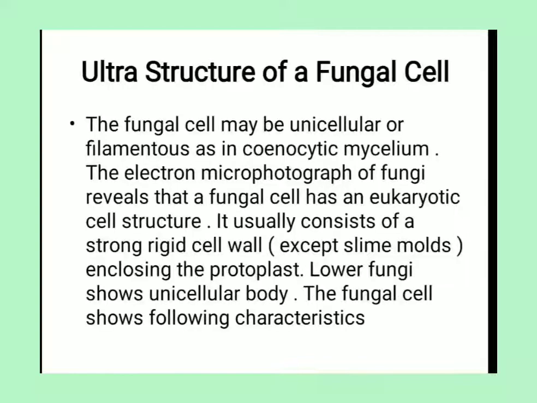Okay, the ultrastructure of the fungal cell. The fungal cell may be unicellular or filamentous, as in a coenocytic mycelium. Coenocytic means multinucleated. The electron microscope reveals that the fungal cell has a eukaryotic cell structure and usually consists of a strong, rigid cell wall, except slime molds. Slime molds are one type of fungus and they have no rigid cell wall. Enclosing the protoplasm, lower fungi show unicellular bodies, and the fungal cell shows the following characteristics.